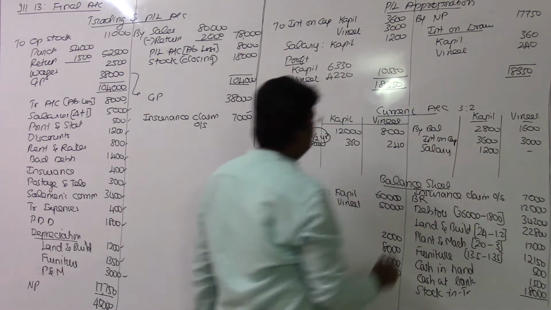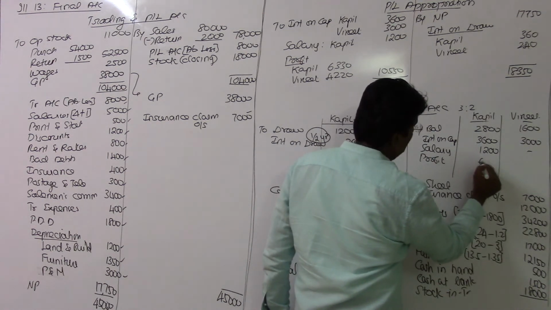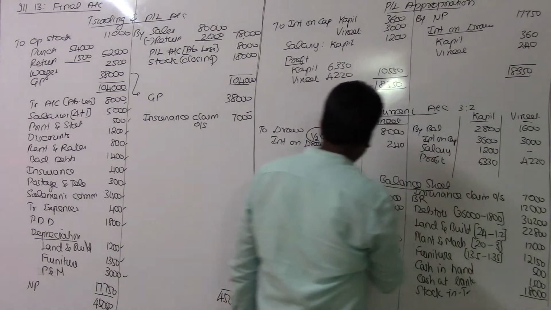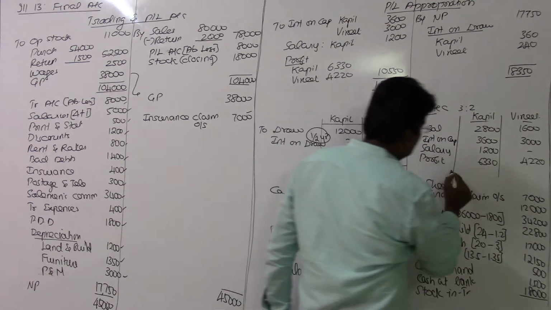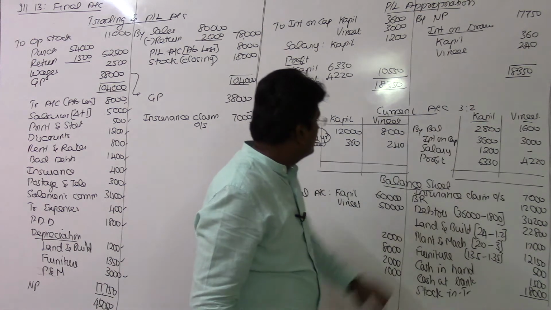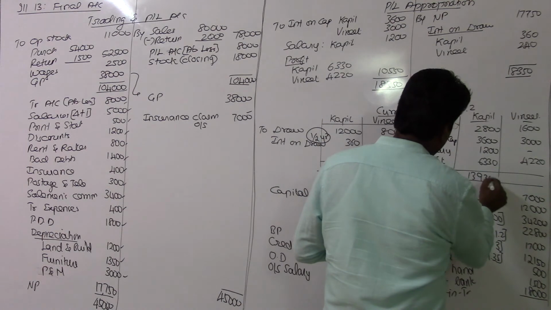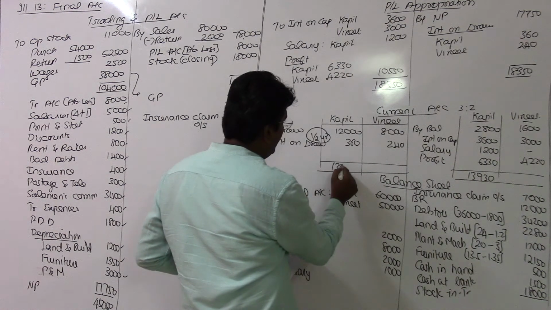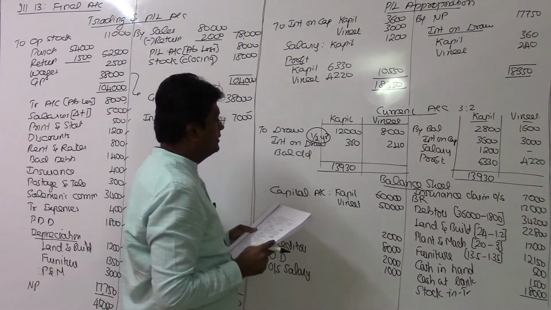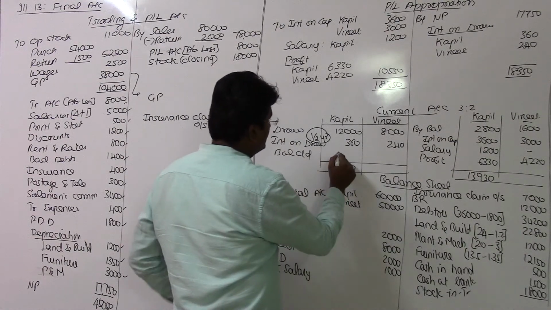So I am going to transfer here. So profit from P&L appropriation account for Kapil 6,330 and for Vineet 4,220. We got the value here now. I am going to close this to find out the ultimate balance. 12,000 there. So we have the value higher only on that side. 13,930. Balance carried on. In the case of the current account for Kapil, 13,930 minus 12,360 means 1,570. 1,570 is the final answer.